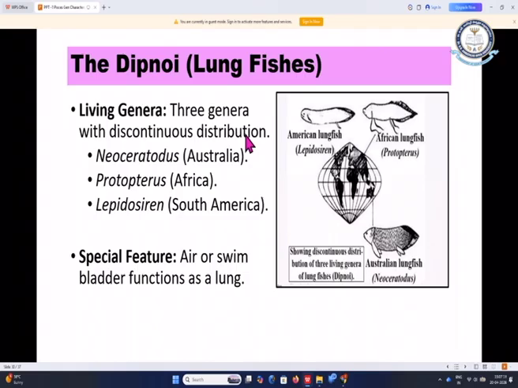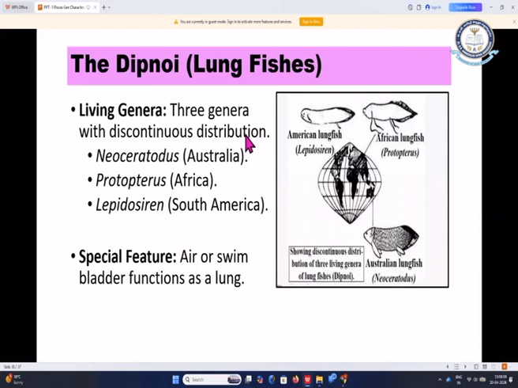And coming to the special feature, the air bladder or swim bladder of these Dipnoi fishes functions as a lung. In general, fishes breathe through the gills and can live only in water, but in the case of lungfishes, even when there is scarcity of water or the area is drying, especially Protopterus and Lepidosiren, they can exist even in dry areas